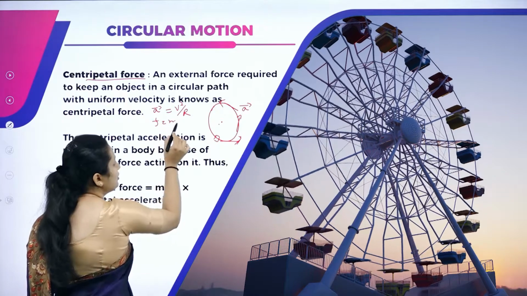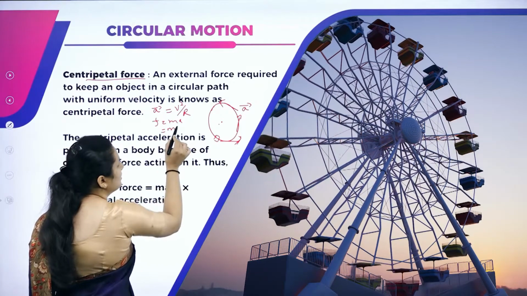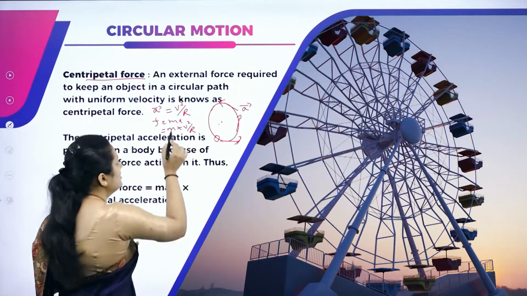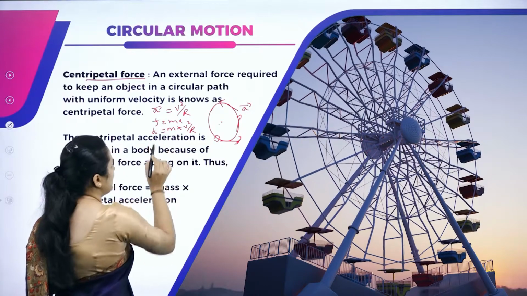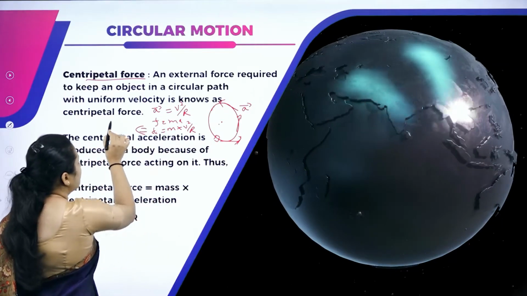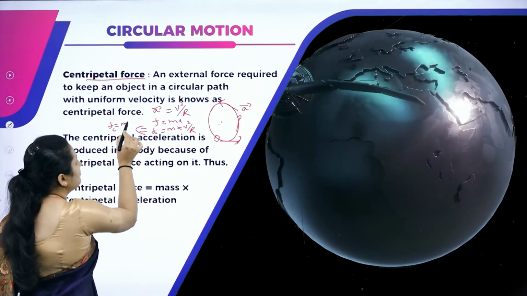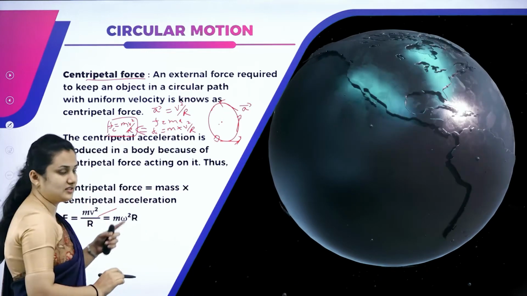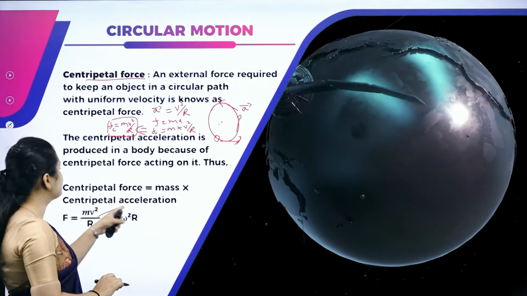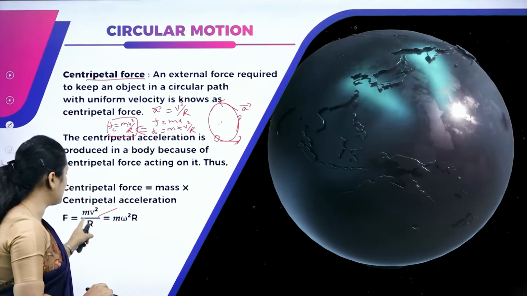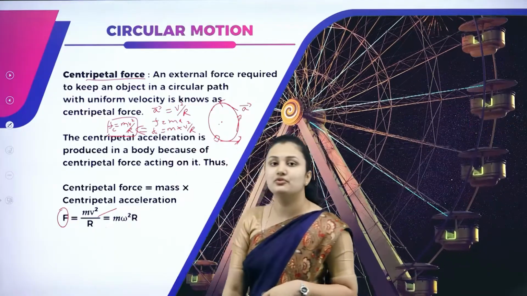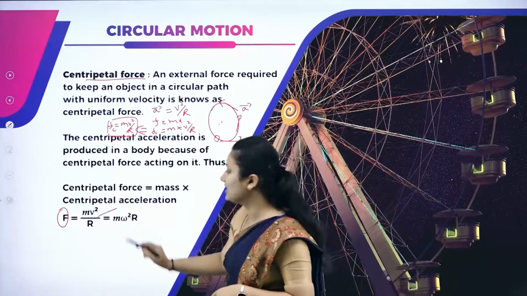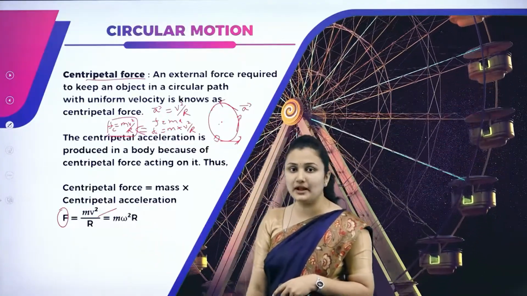Then what is your force? Force is given by F = ma. Then it is equal to m into v squared by r, since your acceleration in the circular path is v squared by r. So your centripetal force Fc will be equal to mv squared by r. The centripetal force is equal to mass into centripetal acceleration, that is mv squared by r. This is your centripetal force. In case of angular velocity, you have m omega squared r.